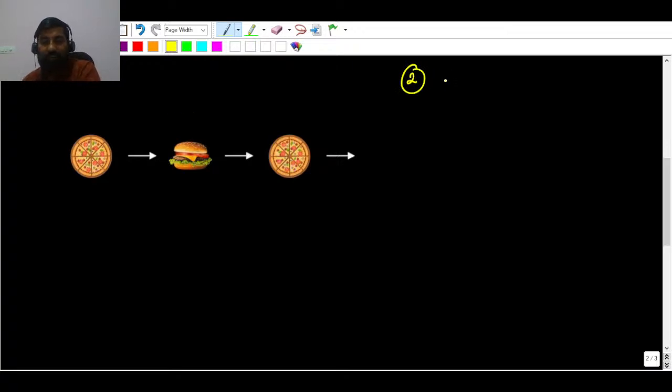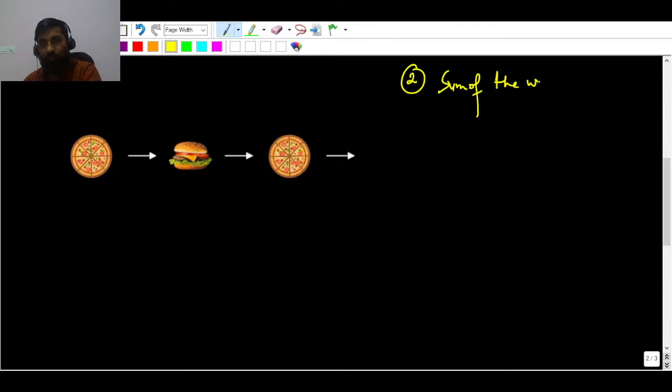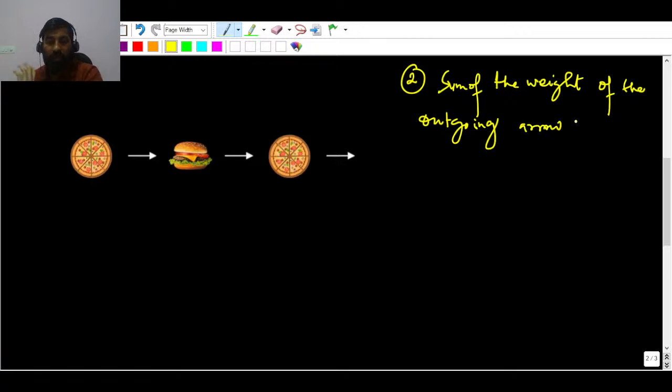The second property says that the sum of the weights of the outgoing arrows from any state is equal to 1.